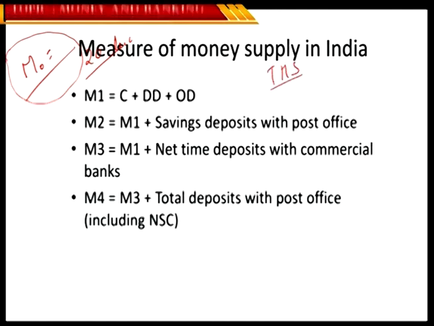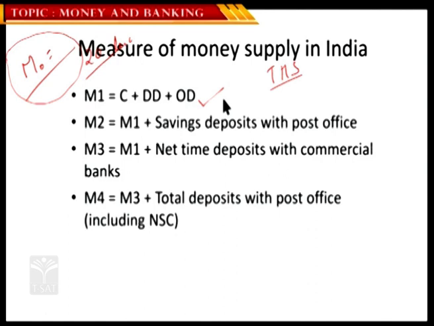So, there is a huge difference between the high-powered money and reserve currency printed by RBI, and what exactly is the total money circulating right now in the economy, that is the total money supply. Now let us go ahead and try to understand various types of money supply in this country, the measures of money supply. The first and foremost refers to M1.